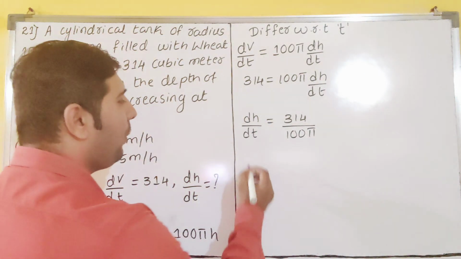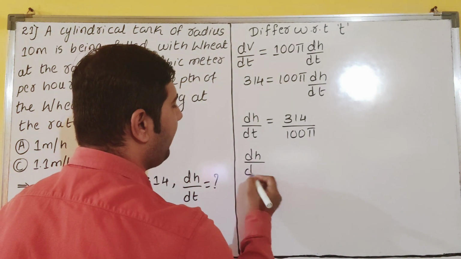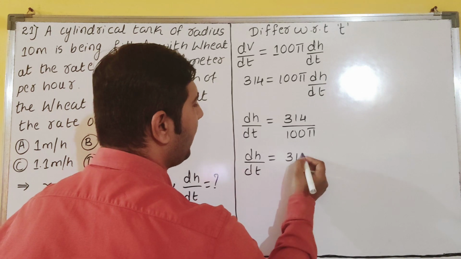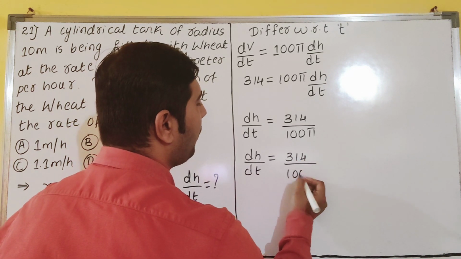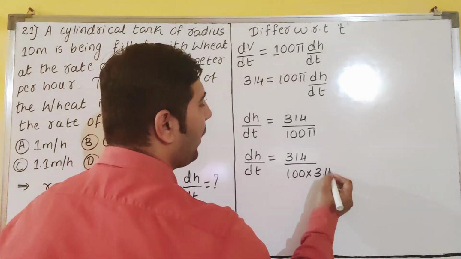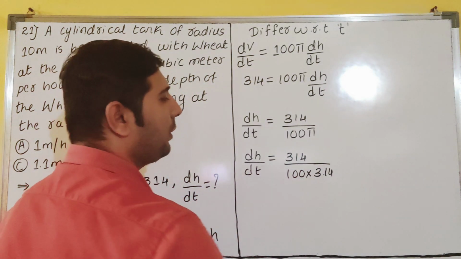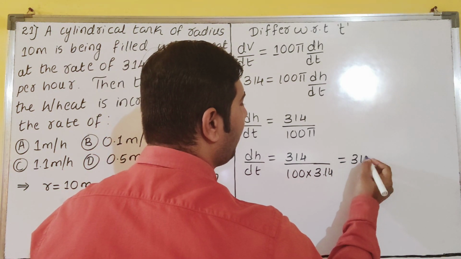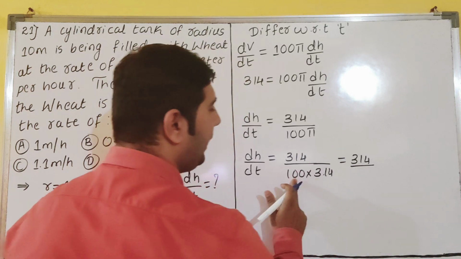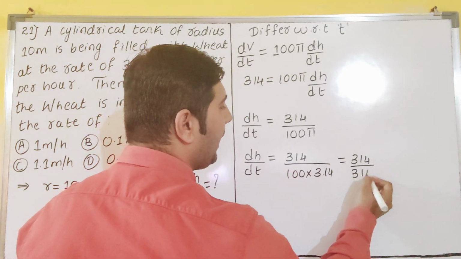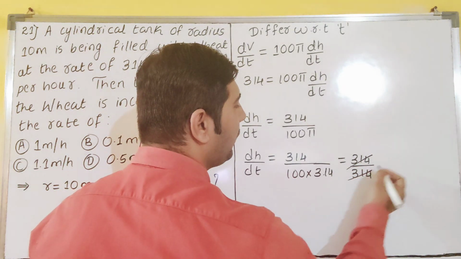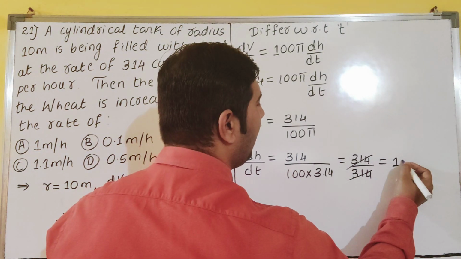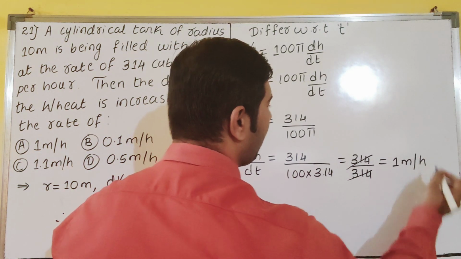So what is the pi value, dear students? Everyone knows that pi is 22 by 7, which is nothing but 3.14. Clear? So now 100 into 3.14 is how much? 100 into 3.14 is 314, dear students. These both will get cancelled. We will remain with 1 meter per hour, dear students.